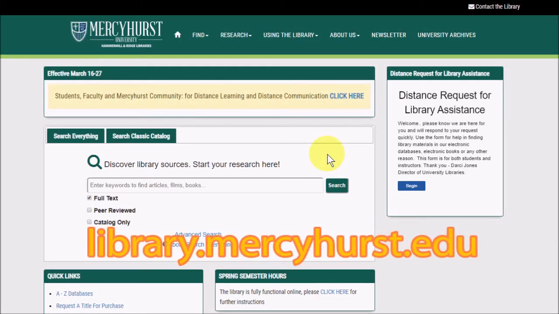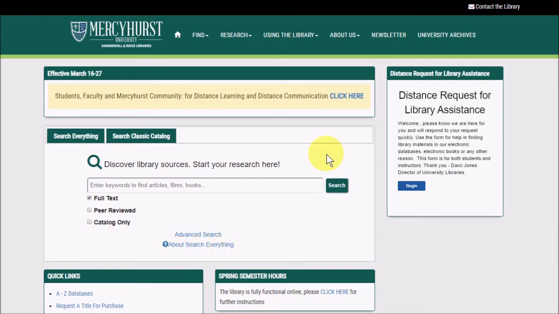It's important to start at the library homepage, which is library.mercyhurst.edu. This ensures that you'll be logged in correctly and using our paid subscription links, so you can avoid paywalls. Let's start with the Search Everything box on the homepage. This searches many databases all at once and gives you access to a variety of material types.